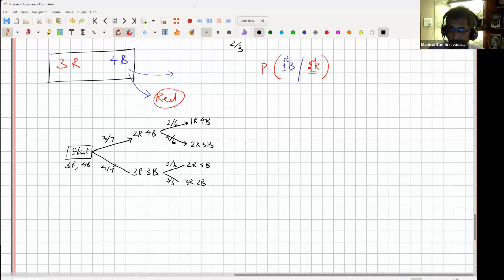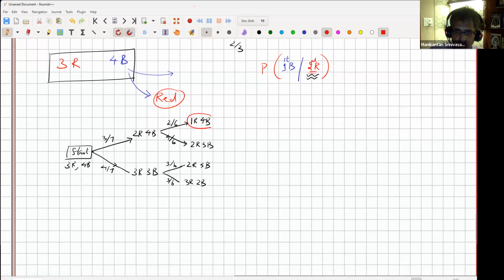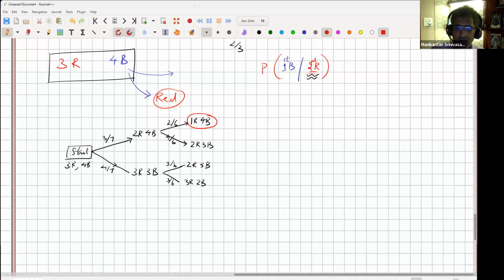Now, I'm told that the second one is red, which means it's either landed here or landed here, right? See, that's red.